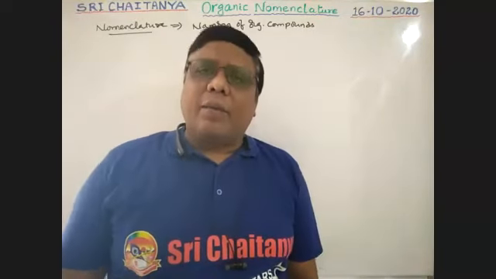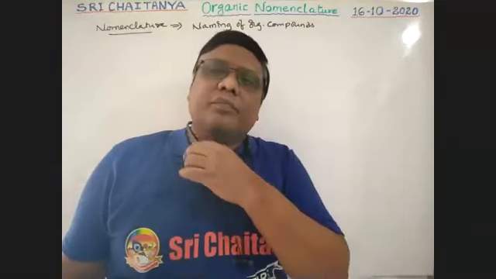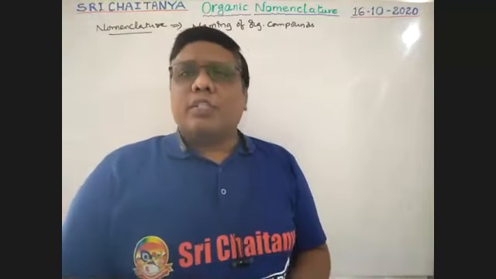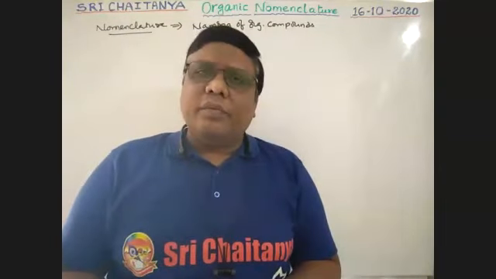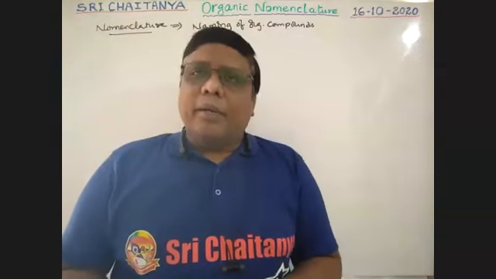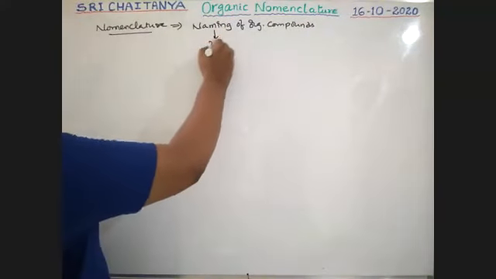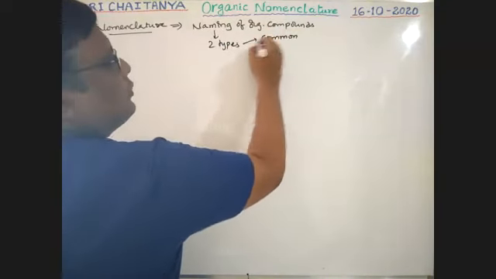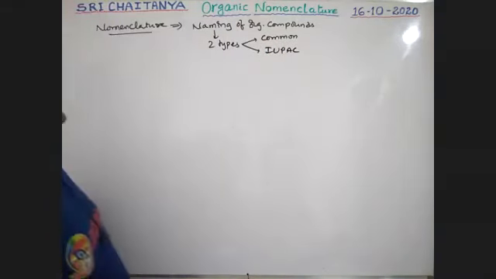Boys, here our available organic compounds are named by two methods. One is as per standard rules, and the other one is from our source end, from where the compound is extracted. Related words are used. So that means naming is of two types: one is common name, and the other one is IUPAC naming.